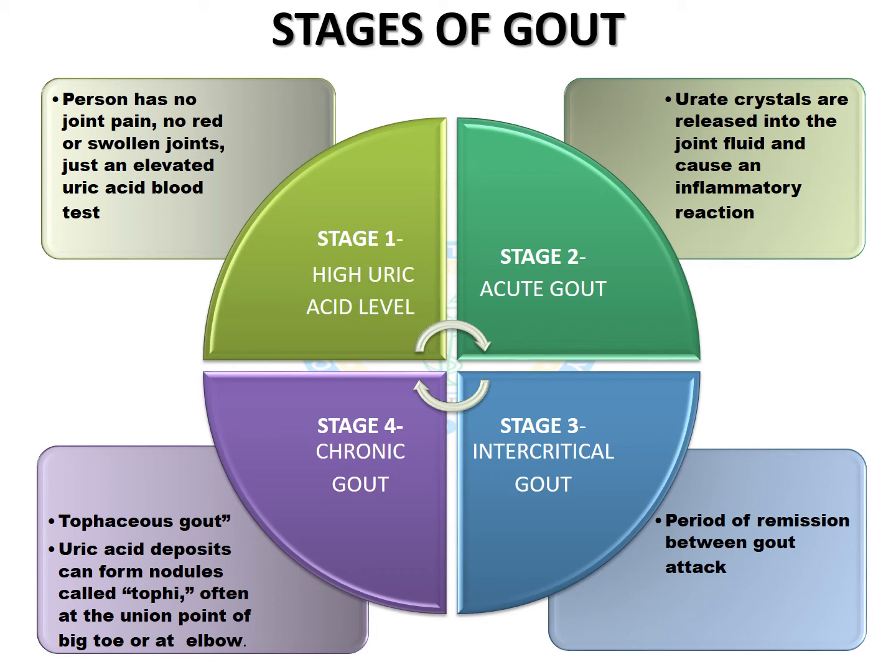They start depositing under the skin, that could be the area of pinna, eyelids, nose, or around the joints and other places. Urate stones also start appearing in the kidney, and this leads to severe pain and a more serious gout attack, that is stage 4.